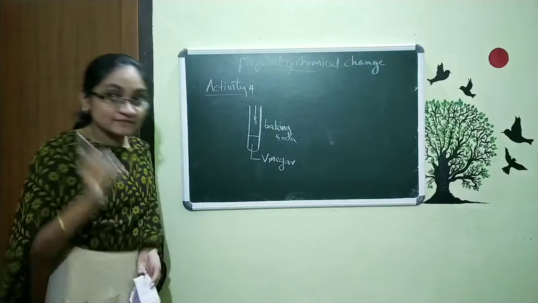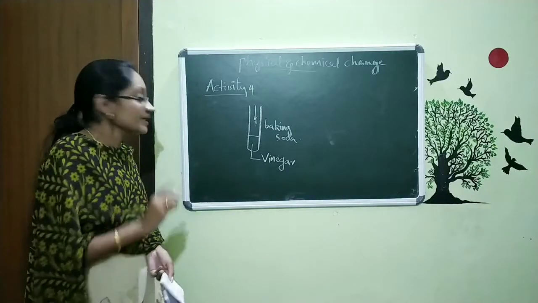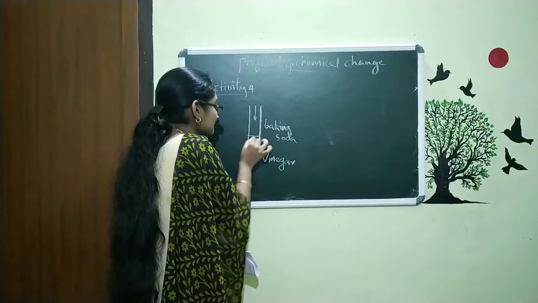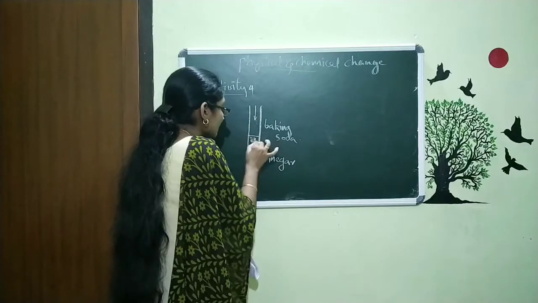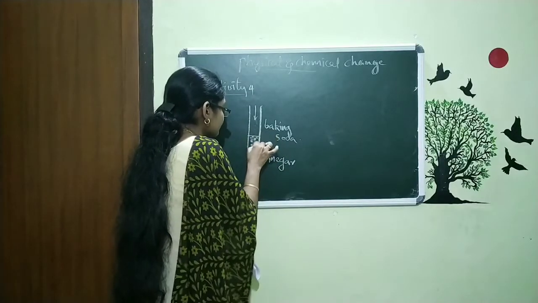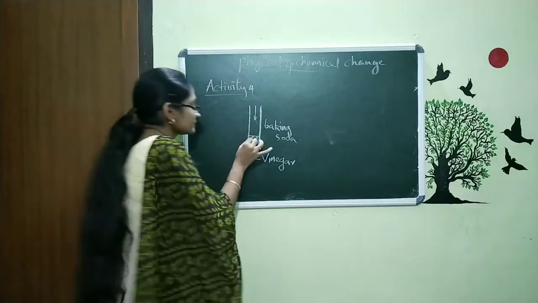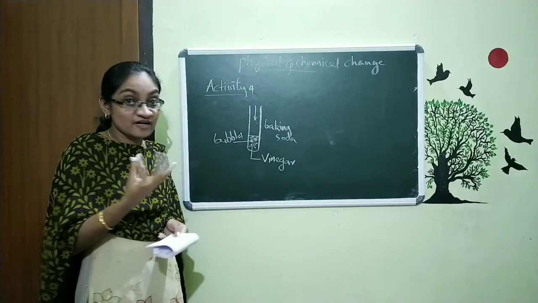I am just taking some vinegar in a test tube and going to add some baking soda to this. You can see when this baking soda is getting mixed with this vinegar, some sort of bubbles are formed. And these bubbles are very fast.